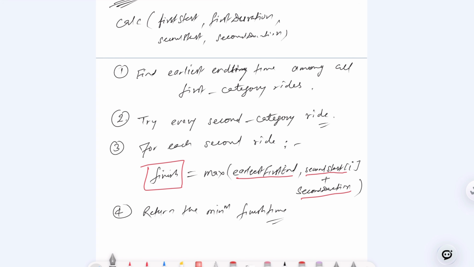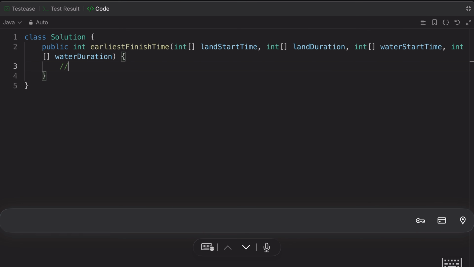And you can build. Let's go to the Java code and we'll try to implement it on the console. Okay, let's talk about how to implement this. This is very simple, guys. The very first thing is that we are given land start time, land duration, water start time, and water duration.